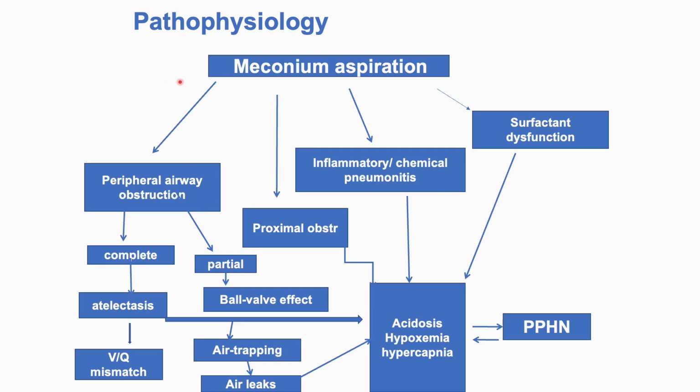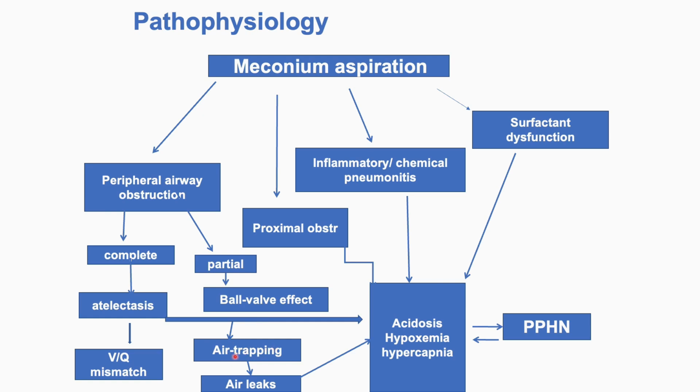Now come to pathophysiology. What can happen after aspiration of this meconium? Number one, meconium causes peripheral airway obstruction. If this obstruction is complete, it leads to atelectasis, that is collapse of the lung, which means ventilation-perfusion mismatch. And if the obstruction is partial, it leads to a ball-valve effect. That means it creates a one-way passage: air goes in but cannot be exhaled out. So there is air trapping.